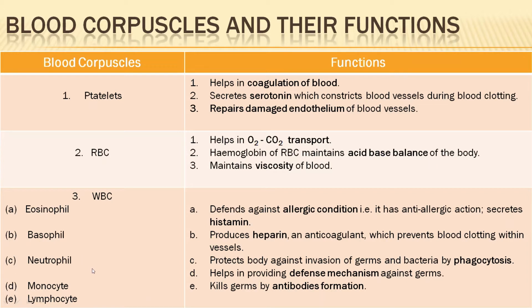And neutrophil, monocyte and lymphocyte, all these three have defensive functions. See how neutrophil protects the body against invasion of germs and bacteria by phagocytosis. This process we will study in detail in the immunity chapter. Now monocyte and lymphocyte, what are the functions? They provide a defense mechanism against germs, and lymphocyte also kills germs by antibody formation.